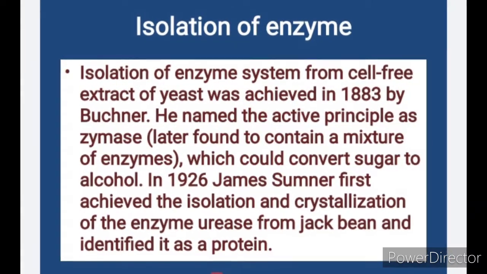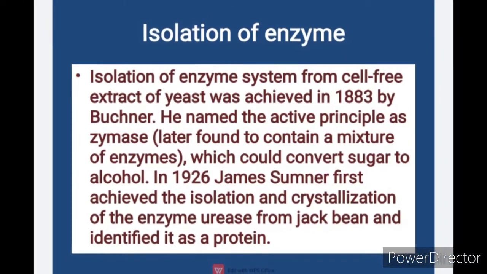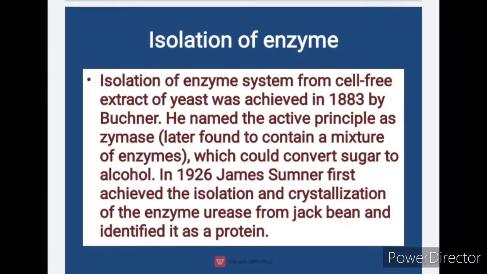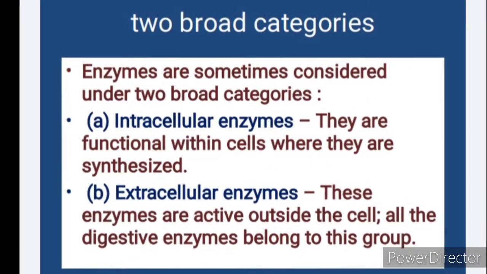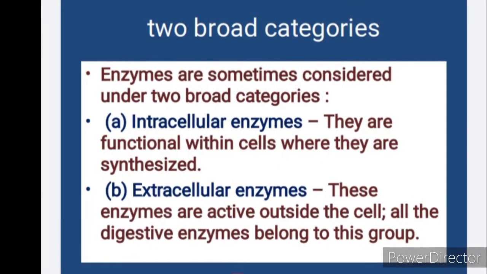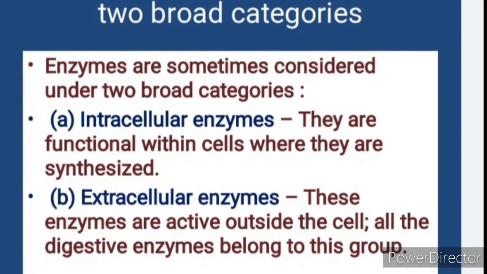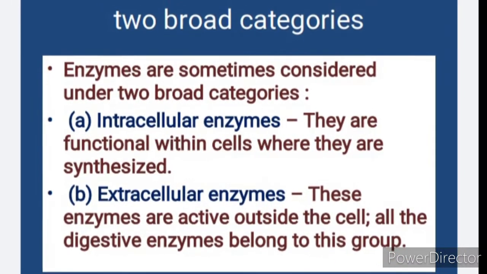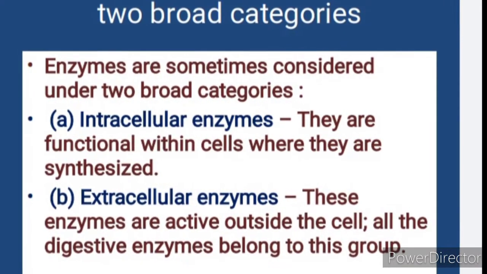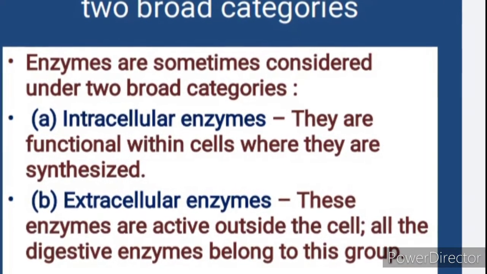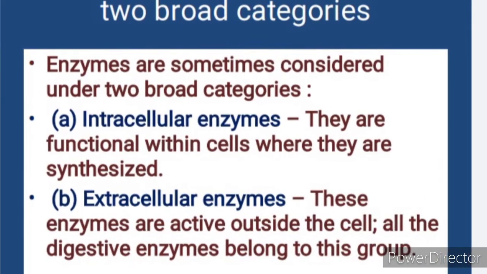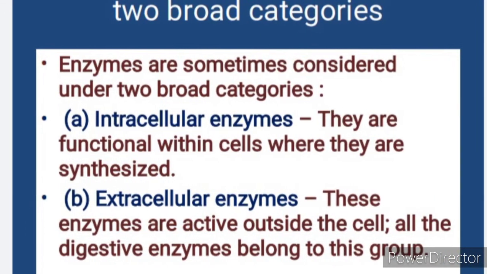Likewise, pantothenic acid, that is B5, contains coenzyme A. Biotin contains biocytin cofactor. Similarly, folic acid contains tetrahydrofolic acid cofactor, and vitamin B12 has deoxyadenosylcobalamin cofactor.